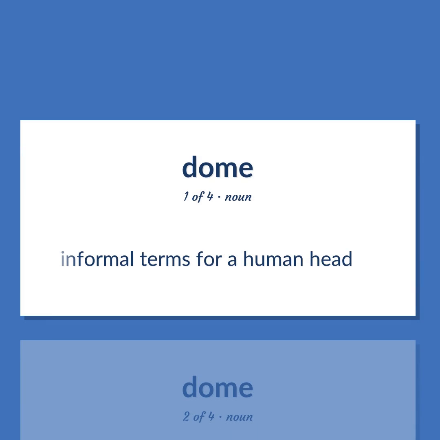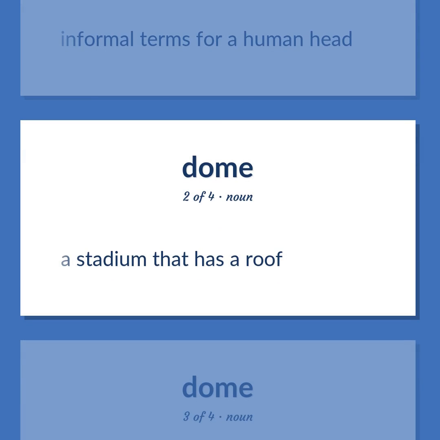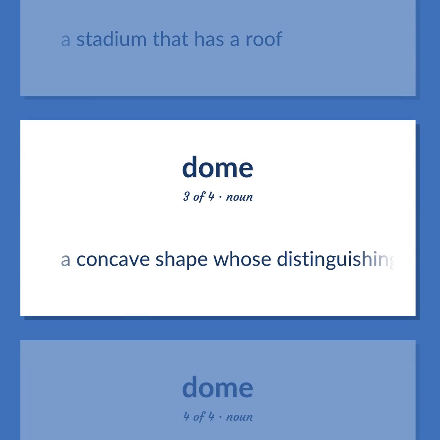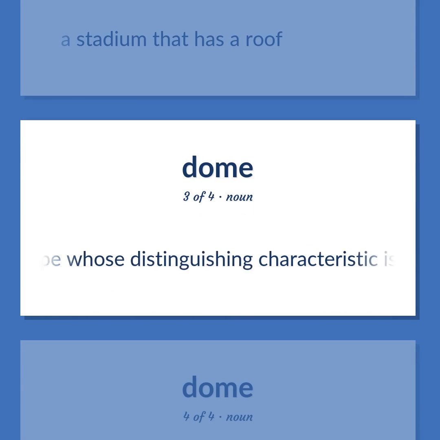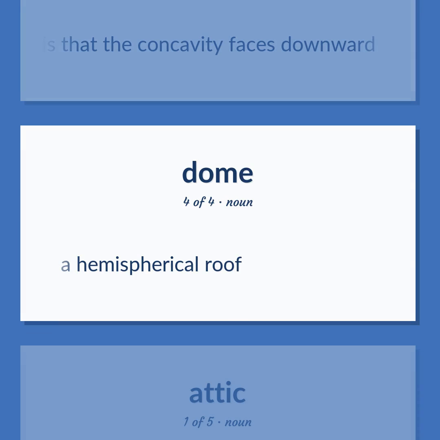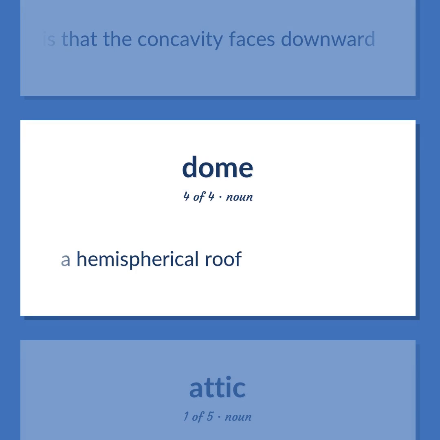Informal terms for a human head. A stadium that has a roof. A concave shape whose distinguishing characteristic is that the concavity faces downward. A hemispherical roof.